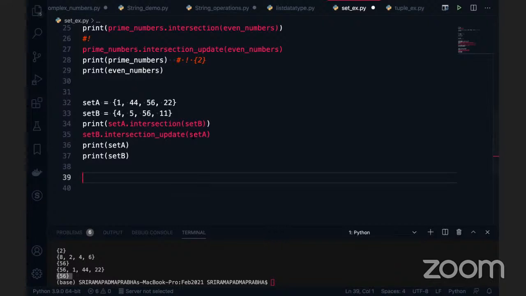An important thing here: there is an assignment, guys. I want this 56 value to be printed on the output. Is it possible? This is a set. I want to print a particular element. Is it possible? In a list, we use the index. In a tuple, we use the index. But unfortunately, there is no index in a set. But how do you do it with a set? This is an assignment for you.